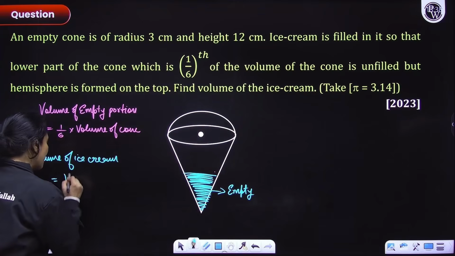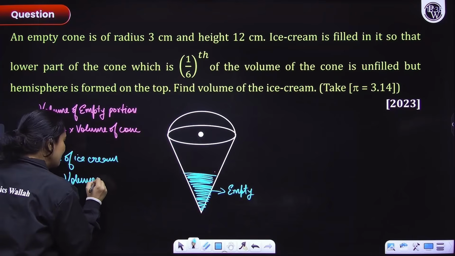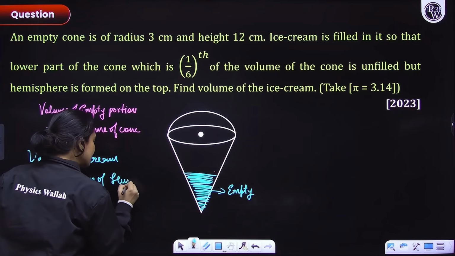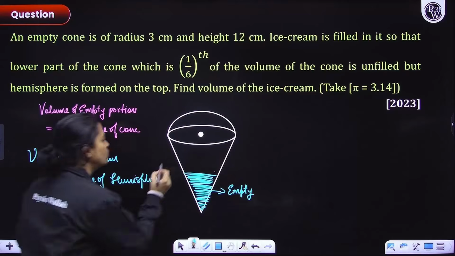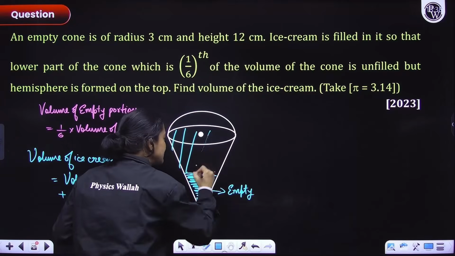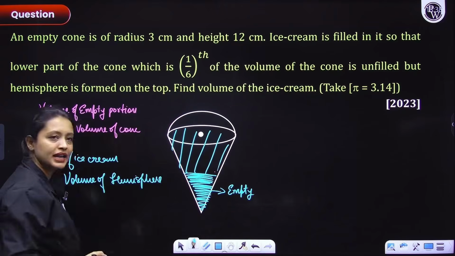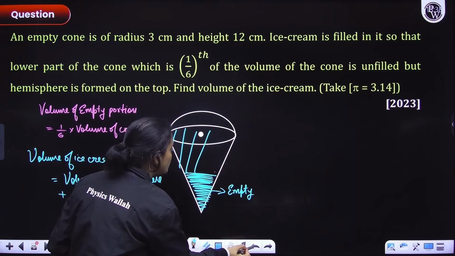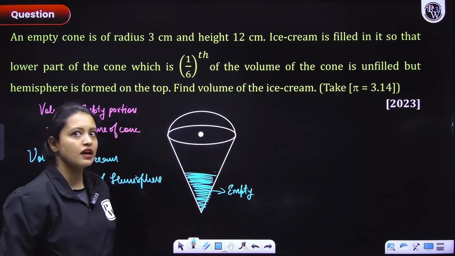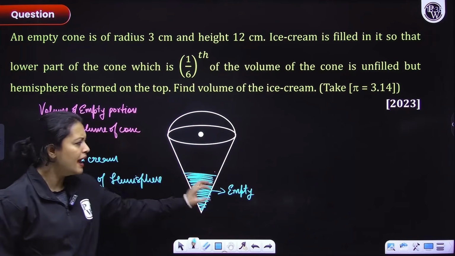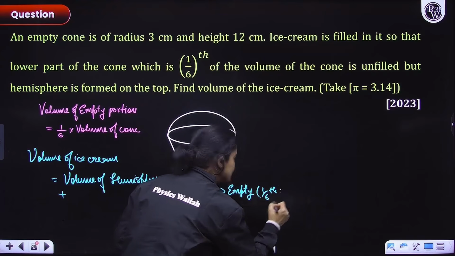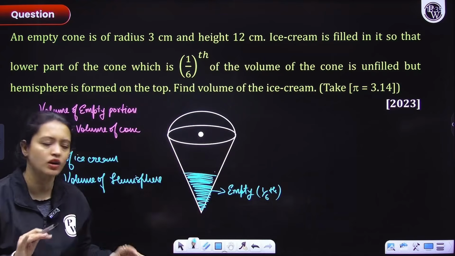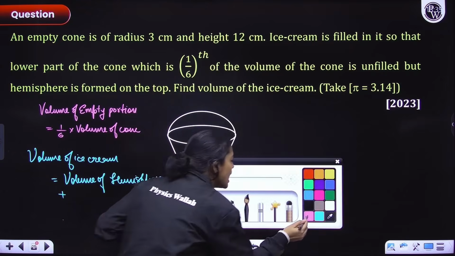So volume of hemisphere plus volume of this part. This is also filled with ice cream, only this portion is empty. So what would be the volume of this part? Think. The empty part is 1/6 of the entire cone. Now apply your brain.